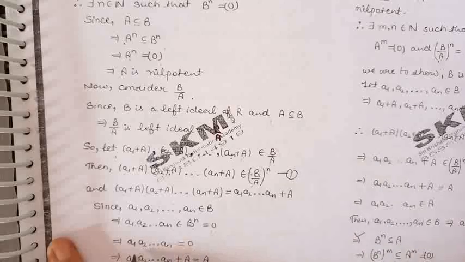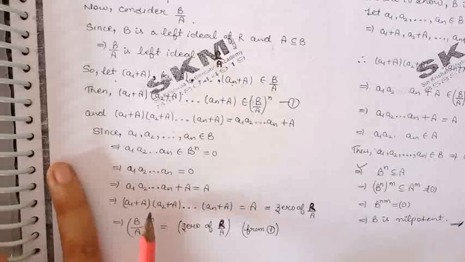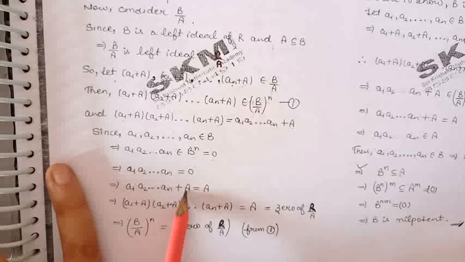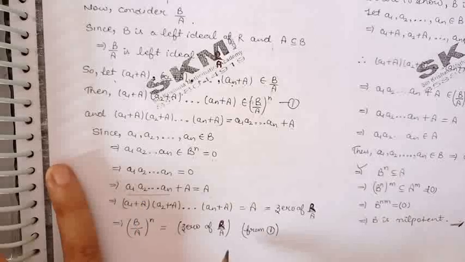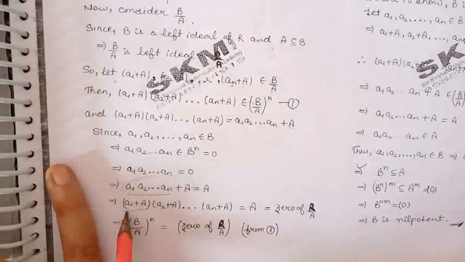So we get the product of these n elements is 0. So we can say that a1 into a2 into a3 up to an plus A will be the same as A, because this part is 0. And by definition, this is the product of these n elements a1 plus A, a2 plus A, a3 plus A up to an plus A.